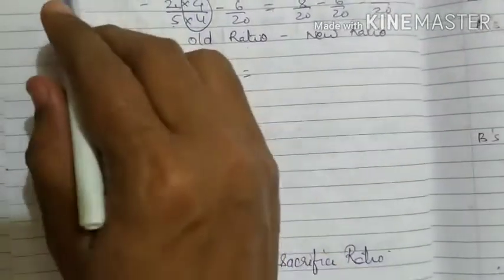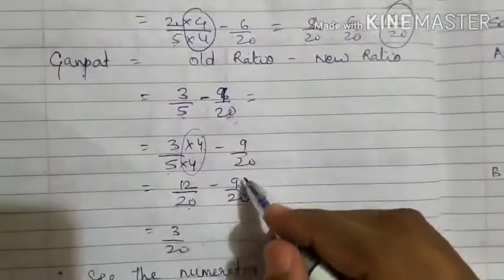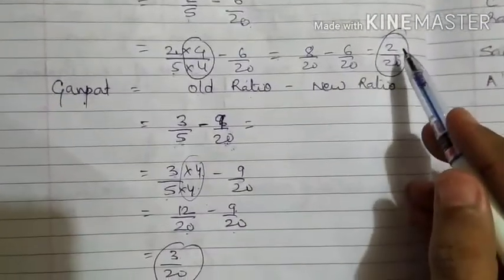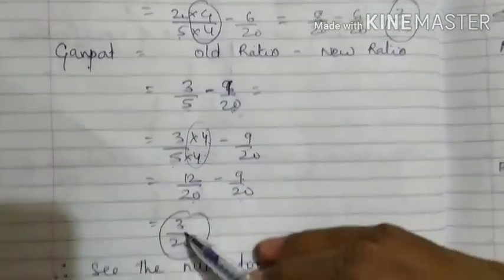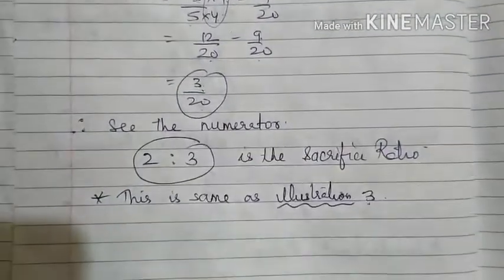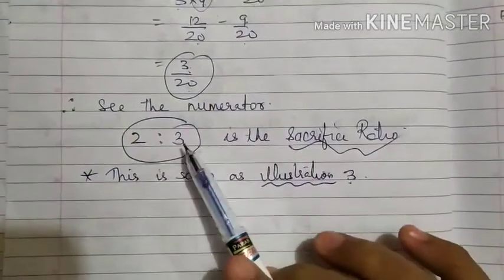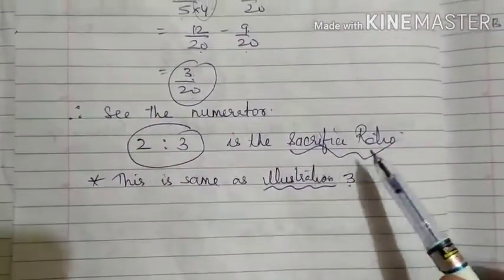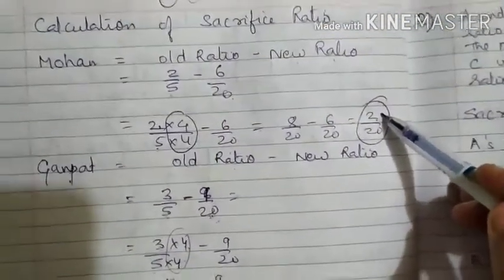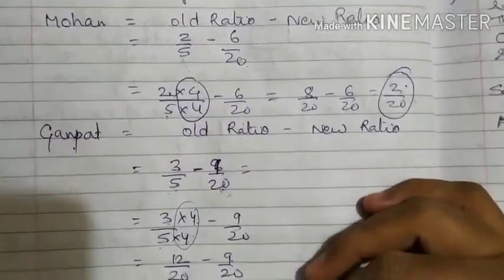Now Mohan's ratio is 2 by 20, Ganpat's ratio is 3 by 20. See the numerators only. The numerator of Mohan is 2, the numerator of Ganpat is 3.